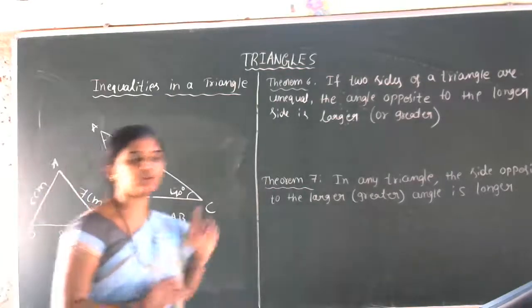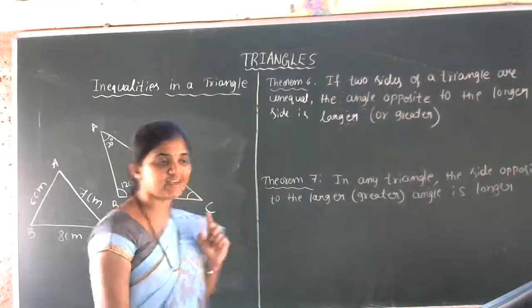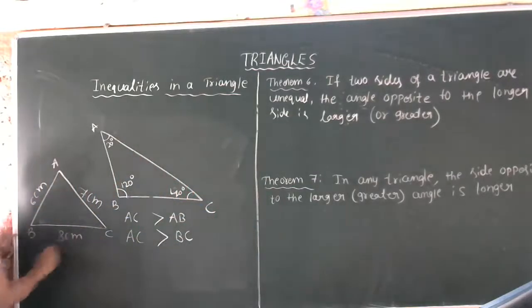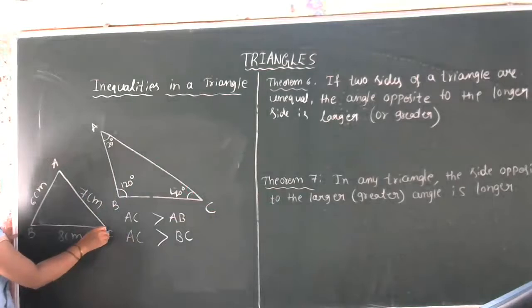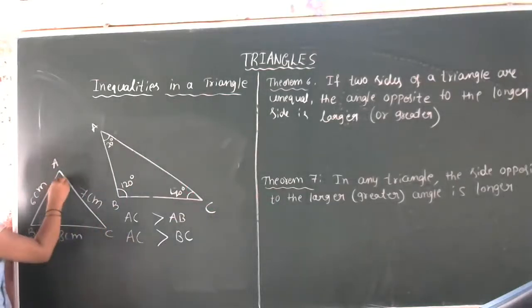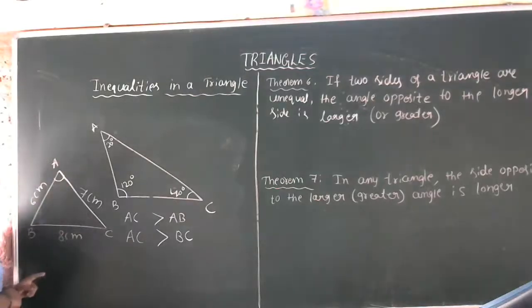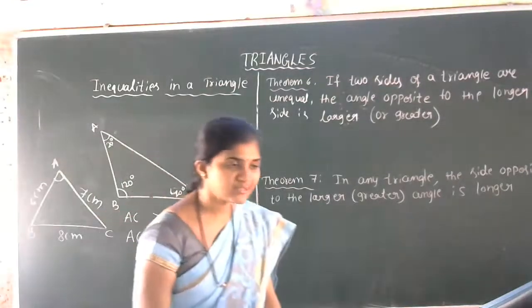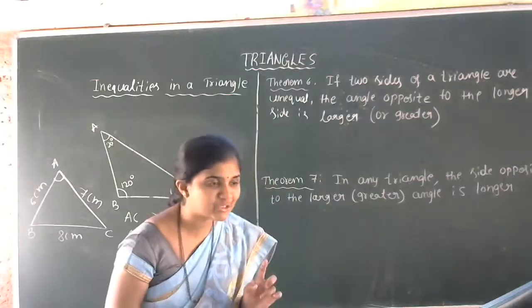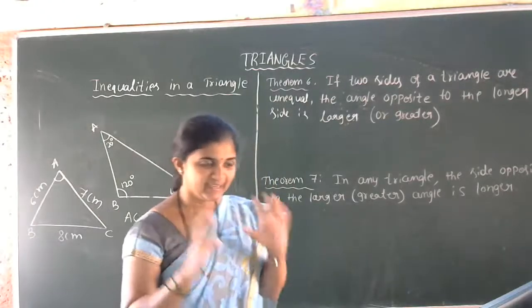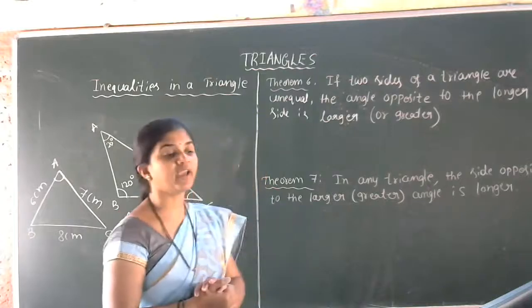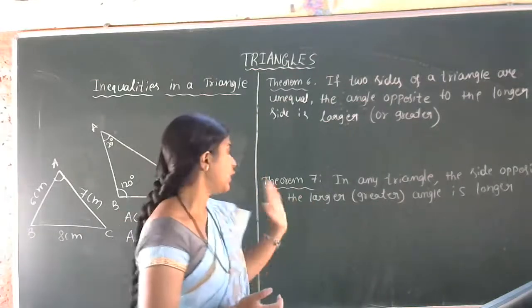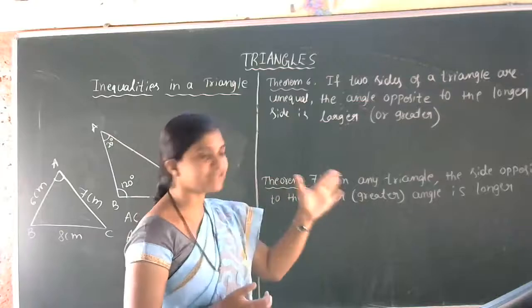So now we have to identify which angle is the greater angle here. Actually we are observing that BC is the longest side. If BC is the longest side, which angle is greater? Angle BAC is the greater angle. If BC is the greatest side, then angle BAC is the greater angle. Got the idea of this concept, students? Do you have any confusion regarding this? In any triangle, the side opposite to the larger angle is longer.